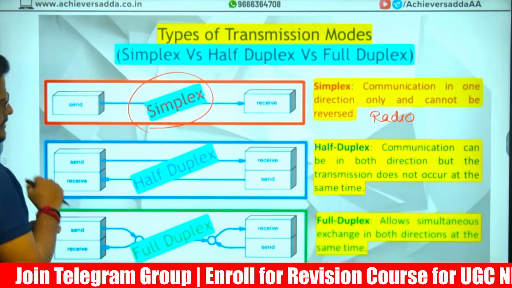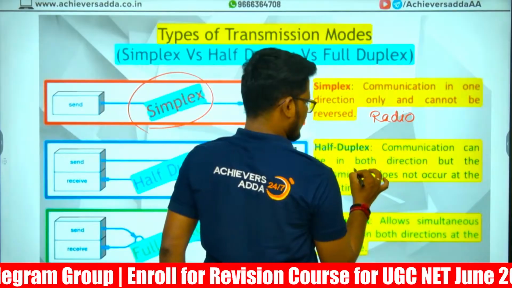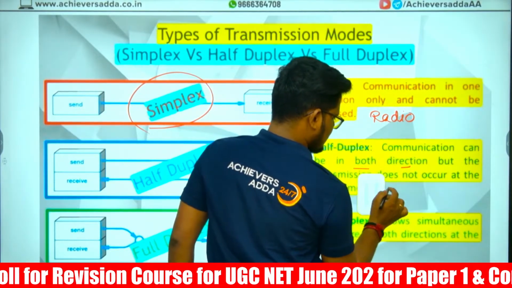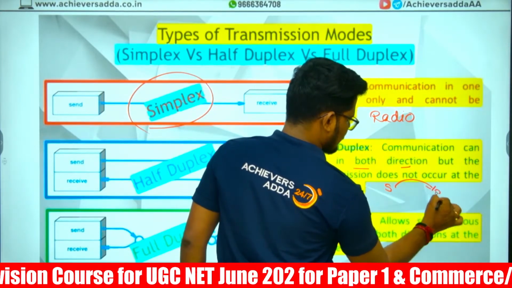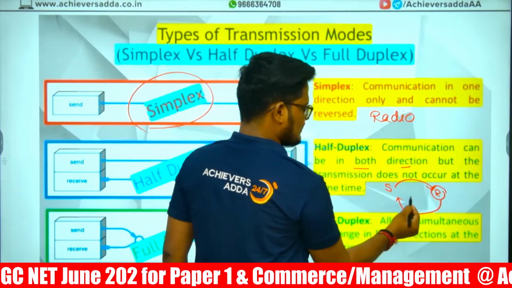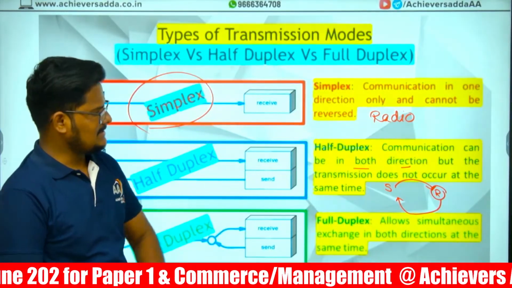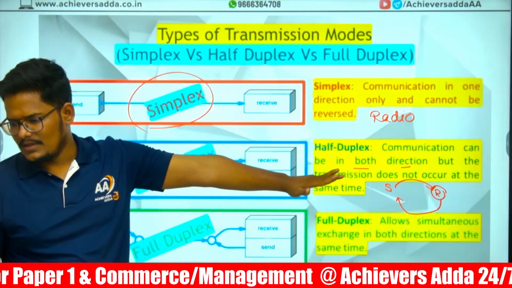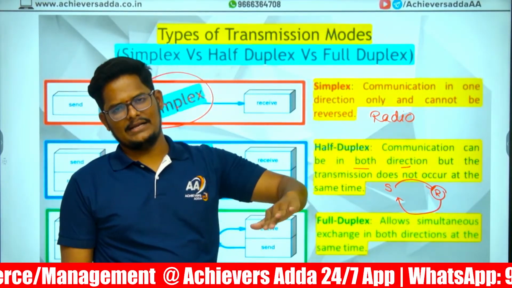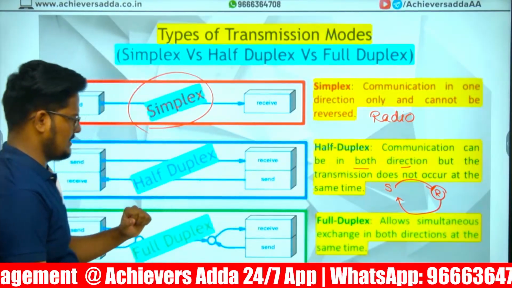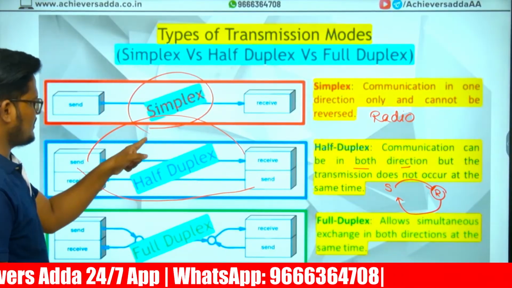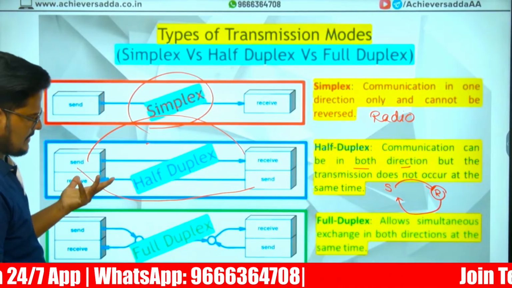Half duplex means communication will be in both directions. First the sender sends and the receiver receives. After receiving, whatever the receiver wants to say, he sends, and then the sender receives. But this is not happening at the same time. Sending and receiving can both happen, going and coming back, but not simultaneously. That is half duplex. Sending data at one time, receiving data at another time.